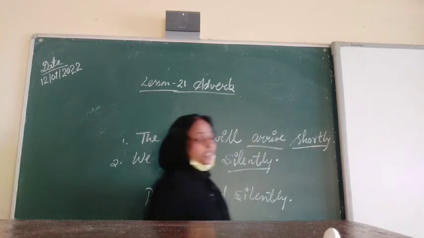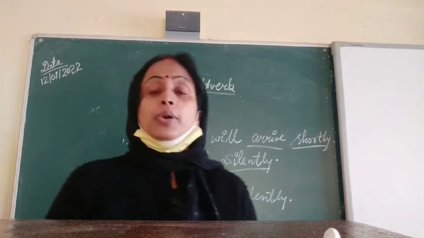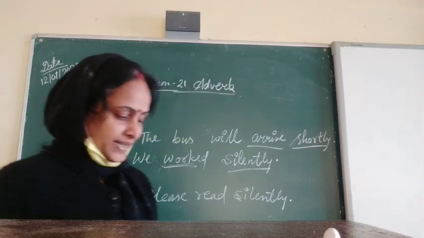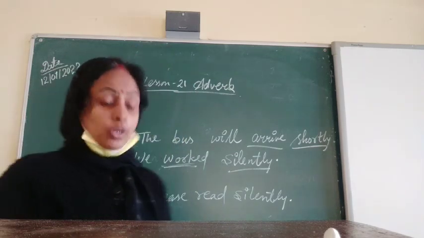Silently and shortly are adverbs, the modified form of a verb. Understand?